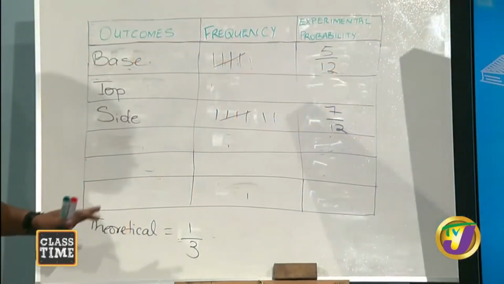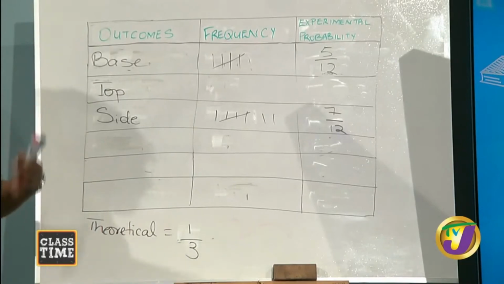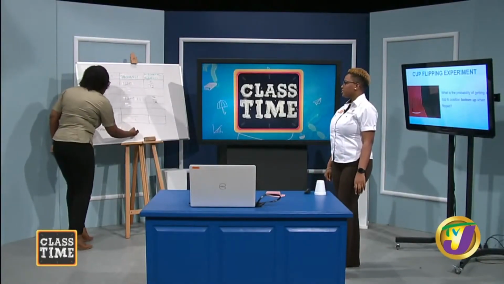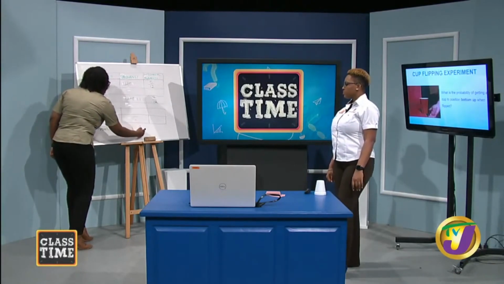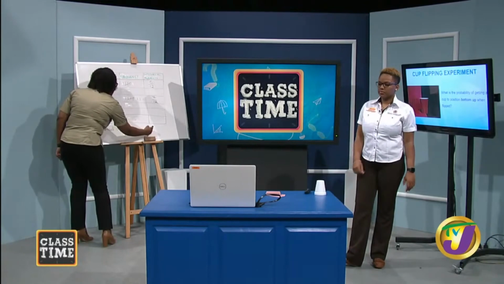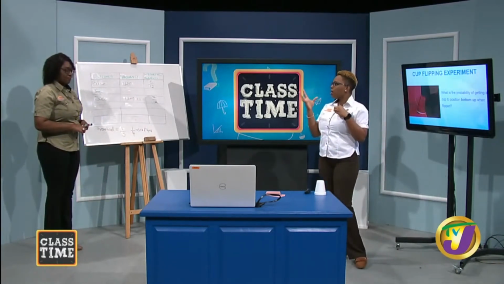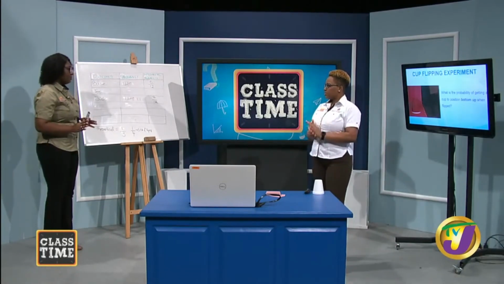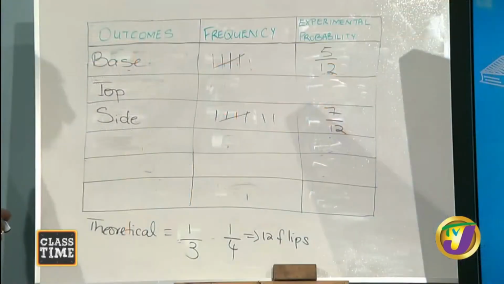Base up. Okay, so now we flipped our cups 12 times. So the probability of landing base up out of 12 flips would have been what? 1/4. And this is for 12 flips. Because we have 12 flips and you should have an even number of the cup landing on any of the 3 sides. Good. So 12 flips divided by 3, then we'll get 4.